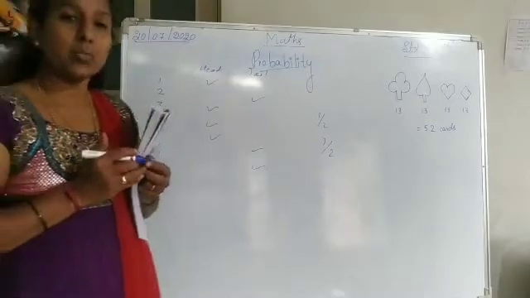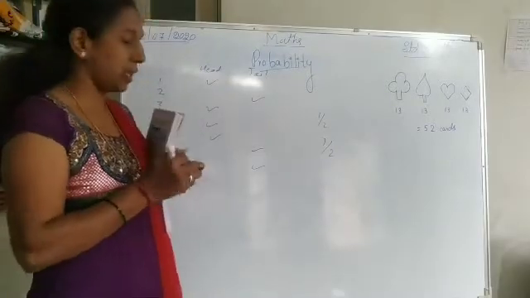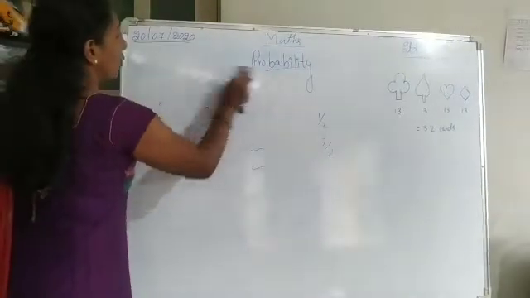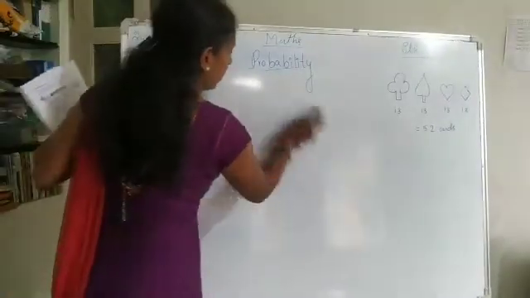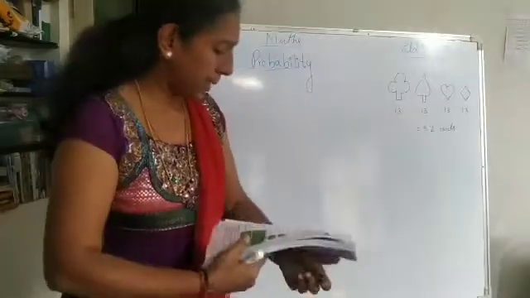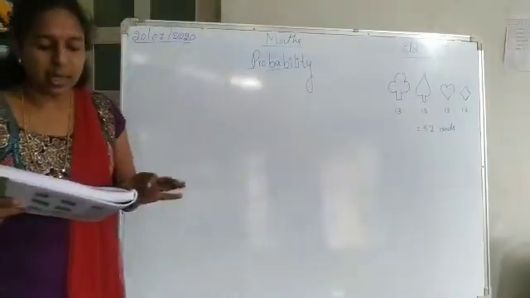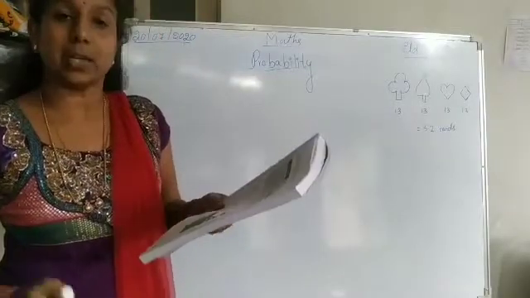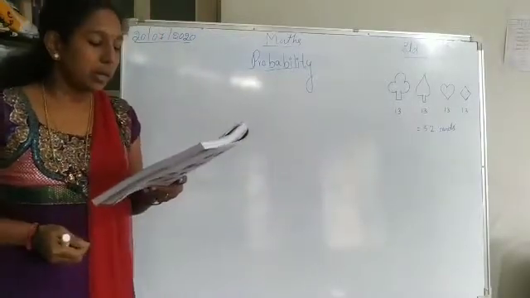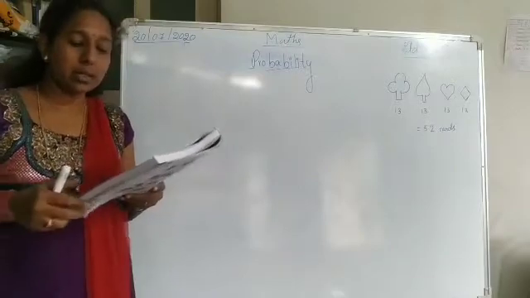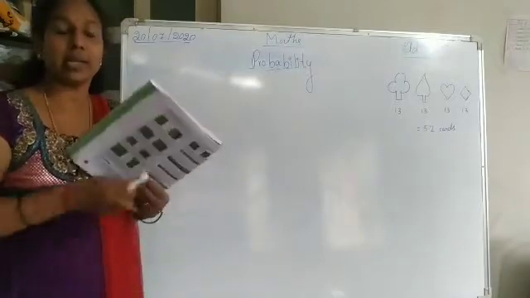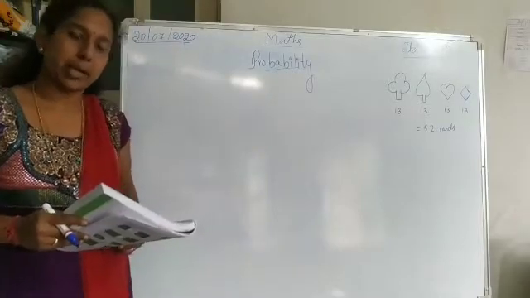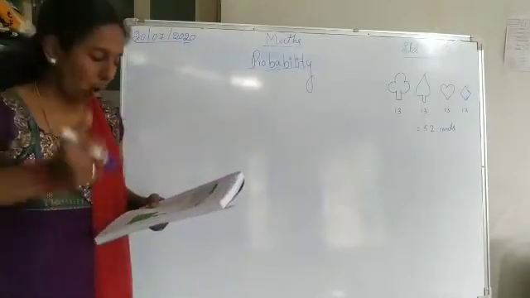So this one experiment, this one event, we call in different ways. What are those? That we are going to learn now. Here we learned tossing the coin. Here are some important terms and the result of this activity we have conducted, that we have to remember. One activity I conducted, that is tossing the coin.